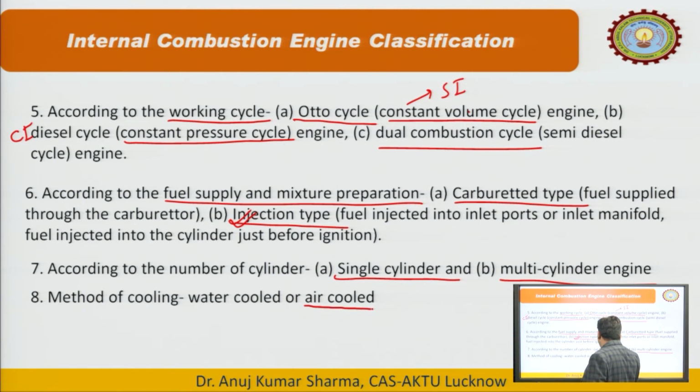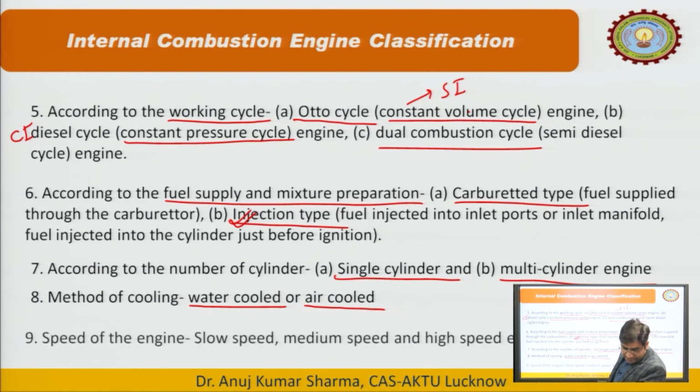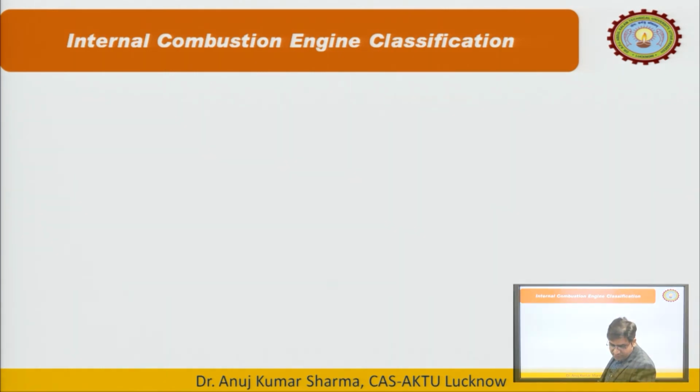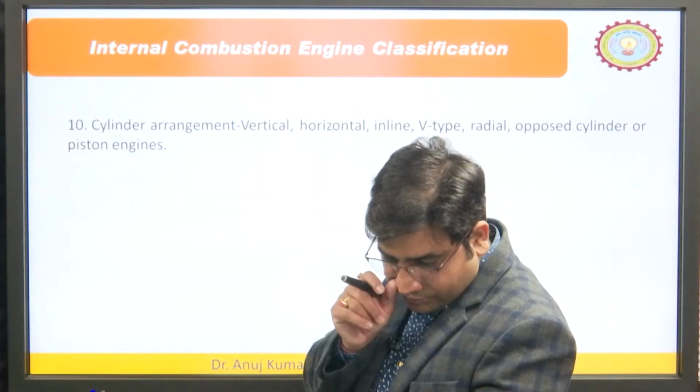Most motorcycle engines are air cooled, and if we want to draw more heat from the engine, then we generally use water cooling. In the case of a car, we generally use different fluids, refrigerants, just to keep the engine cooler. Next is the speed of the engine. It is a very vague kind of classification: slow speed, medium speed and high speed engines. According to the different speeds, we divide engines into different categories.